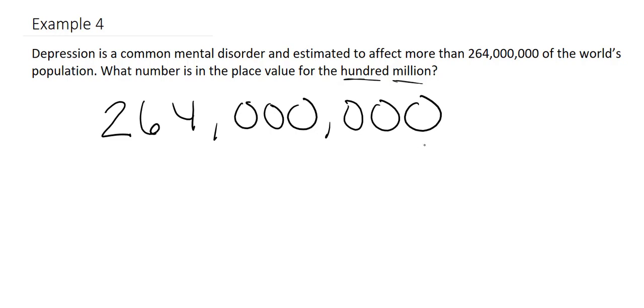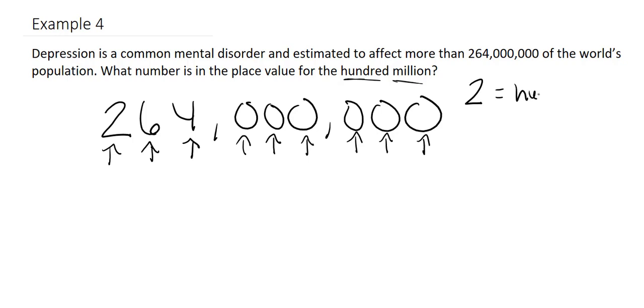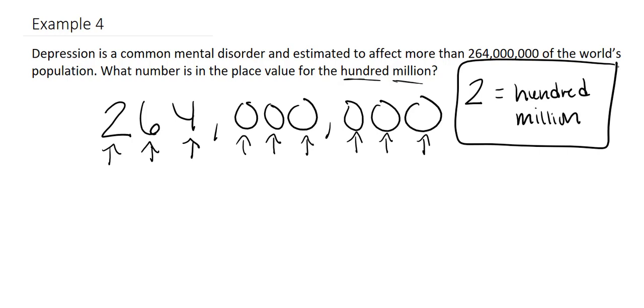We start on the far right: ones, tens, hundreds, thousands, 10,000s, 100,000s. We have a comma, so we know we're now going to millions. But we need 100 million, so we keep going. We have 10 millions, and then we have our 100 millions. So the 2 is our 100 million place value. So our answer would be the 2.